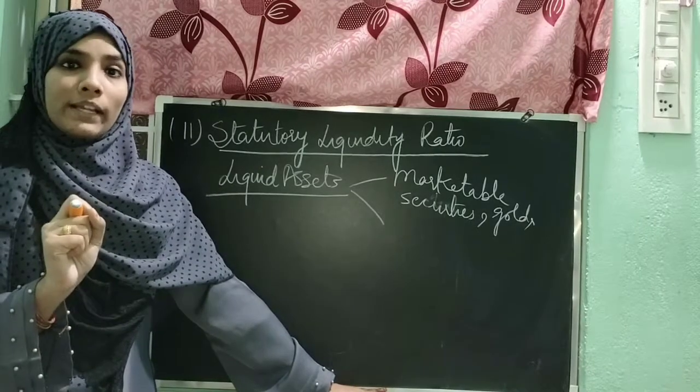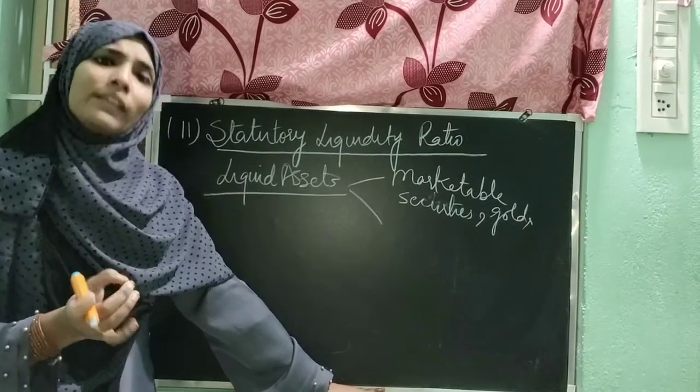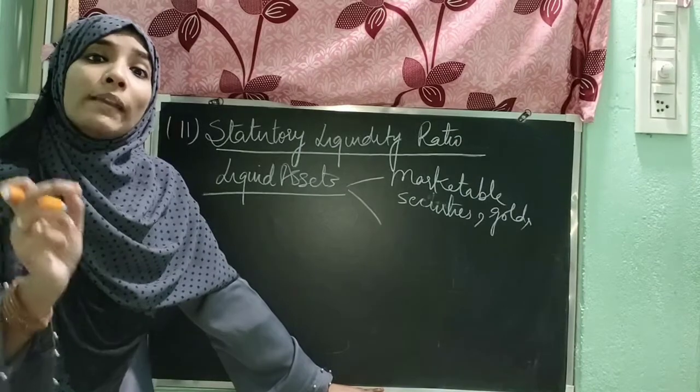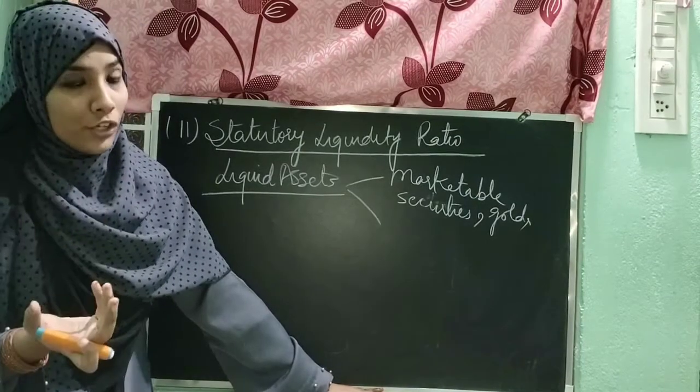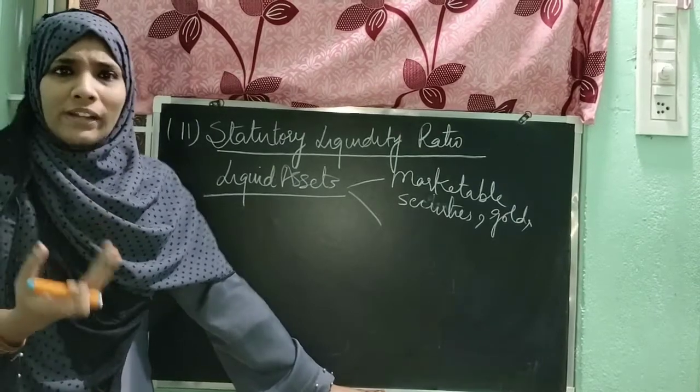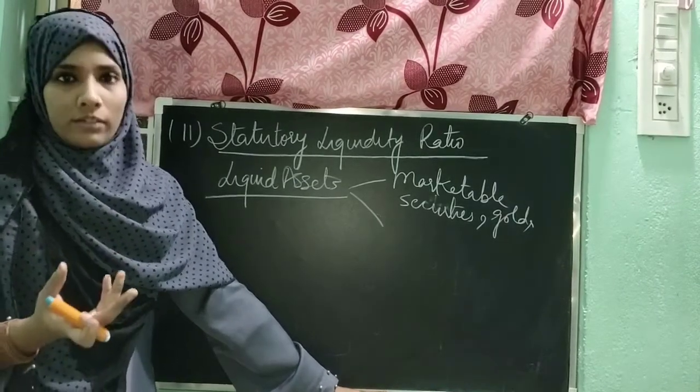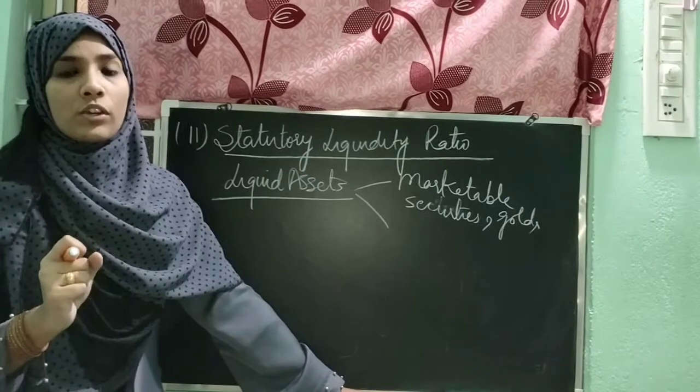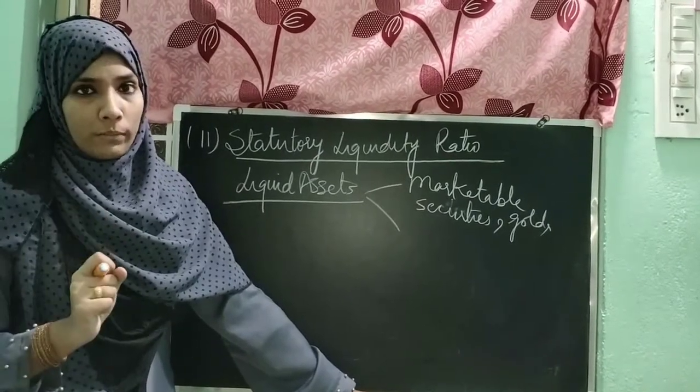And if the commercial bank is left with less amount, then there would be less amount in the hand of the public also, and it would be very beneficial to control inflation. That's why it is considered one of the best methods in the hand of RBI to control inflation or deflation in the economy.